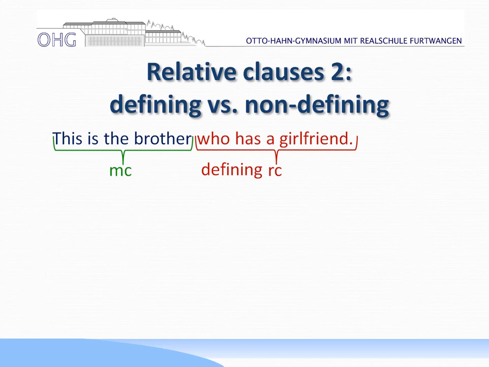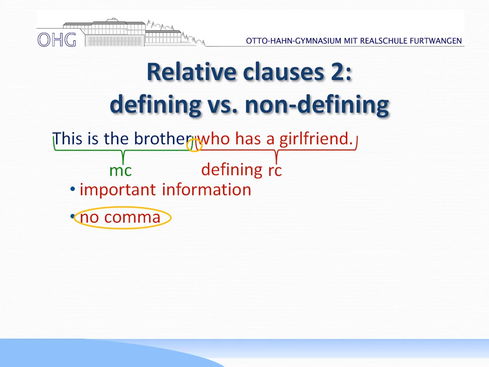Now, where's the difference between this and a non-defining? The defining relative clause gives important information. So that means this is the brother is a main clause, and generally it can stand alone, but there is an obvious question. If you say this is the brother, then you would say which brother is that? So the defining relative clause gives important information, and there is no comma, because the information is so important that it must be really close to the main clause.